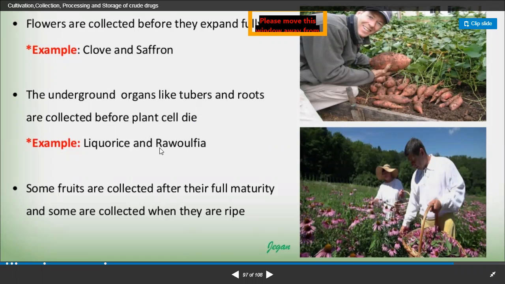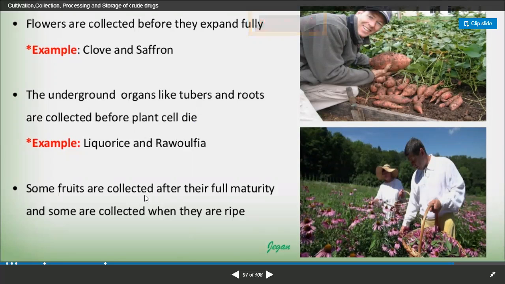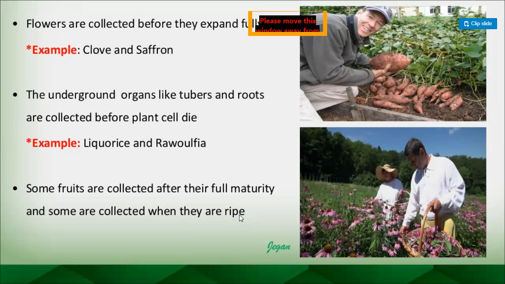So licorice is glycosides and Rauwolfia is alkaloid. So here, what it is the indication that whatever the tubers and roots you are going to get, they will be having very good quantity of chemical constituents. Some fruits are collected after they are fully mature, and some are collected when they are ripe, right? Sometimes we have to wait for the ripe fruit only, it will be having good quantity of chemical constituents. And sometimes we have to see their maturity level, it has reached fully mature, then only we are going to collect, right? So these are the different examples.